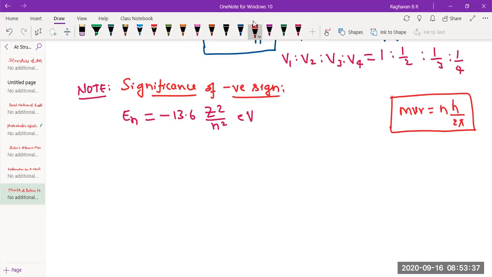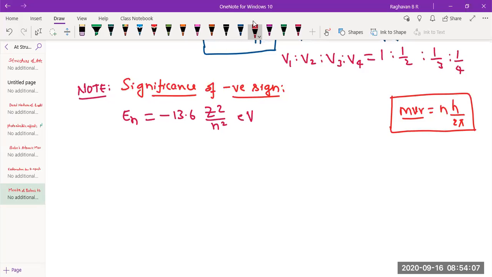Angular momentum as a complete value you have to take. And this is not the expression for velocity at all. It is just a condition incorporated to accommodate an electron in a particular energy level. Angular momentum of electron will be some constant value in a particular energy level, right? That only you have to take. This is not to be derived as an expression for velocity of electron. Then it becomes wrong.